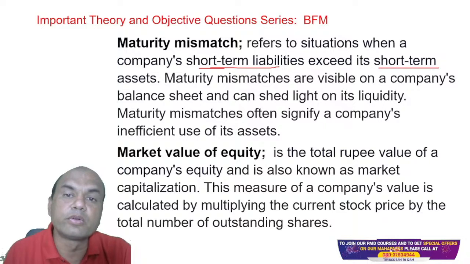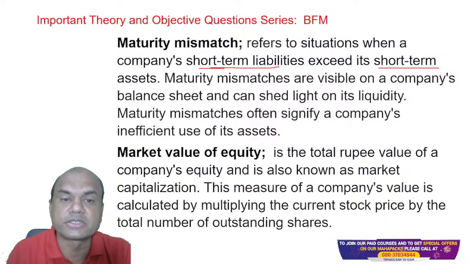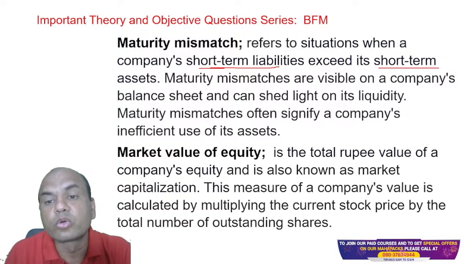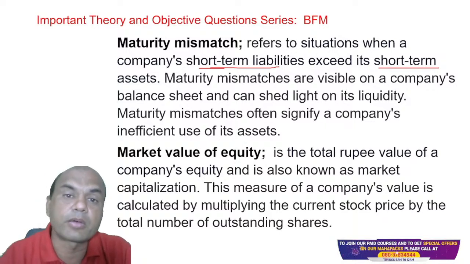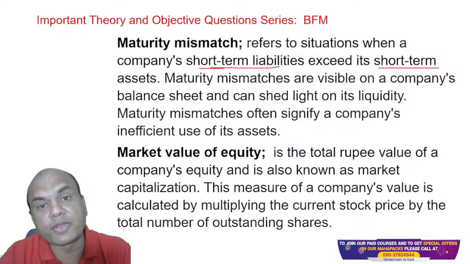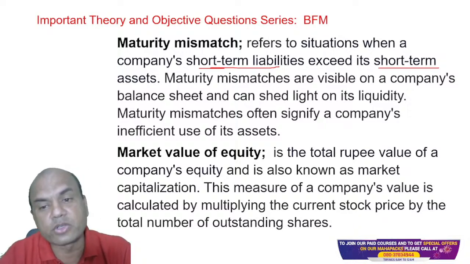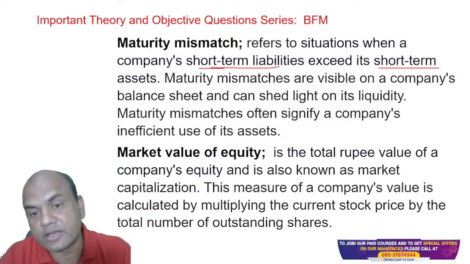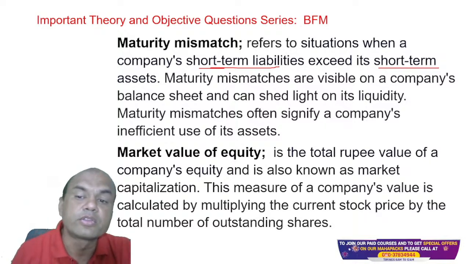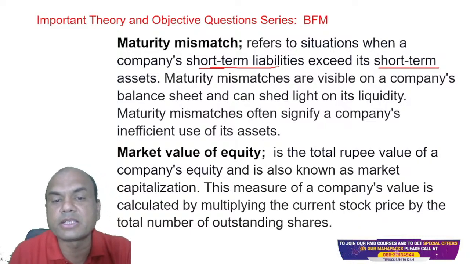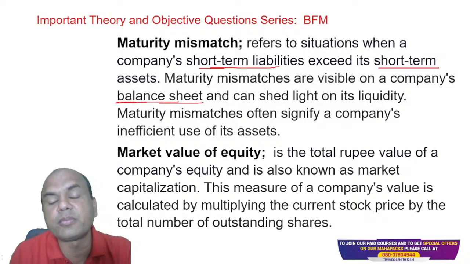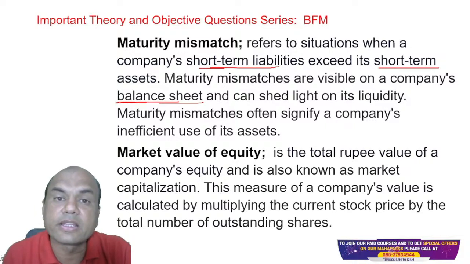Suppose liabilities mean deposits. If my bank's deposits are much more than my assets or my loans, then I'll definitely face the problem of liquidity. It means I'll be facing the problem of interest rate risk, because the interest going out will be higher as compared to the interest coming in, right? So maturity mismatches are visible on the company's balance sheet and can shed light on its liquidity. So immediately if there is a maturity mismatch, it will be shown in the company's balance sheet. Why? Because the interest difference will immediately be displayed. After all, you can't hide anything from the balance sheet.